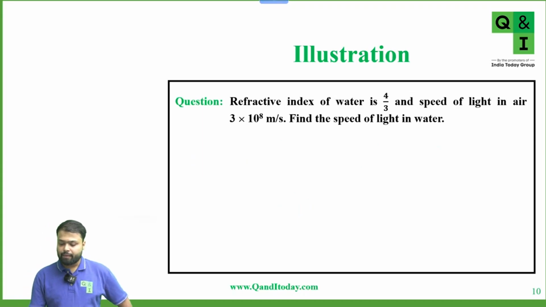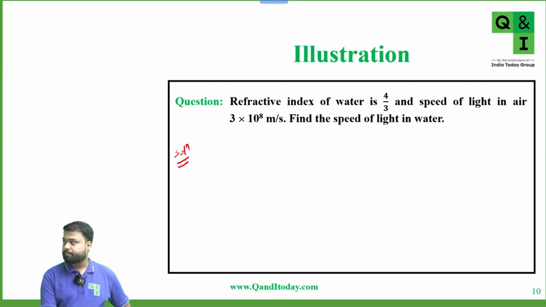Given refractive index of water is 4 by 3 and speed of light in air is 3 into 10 to the power 8 meter per second, find the speed of light in water. Everyone solve this question. Find the speed of light in water.